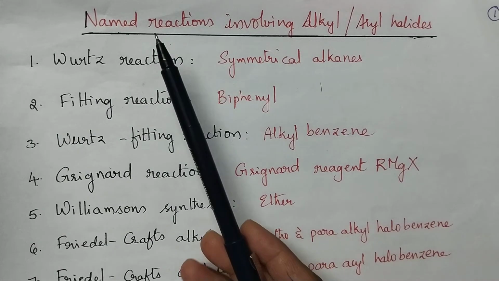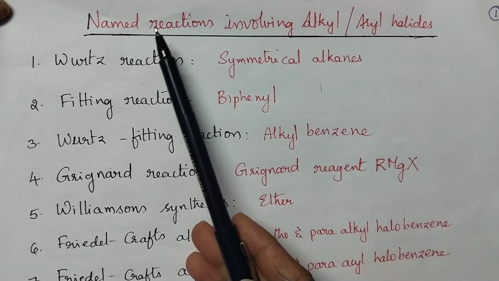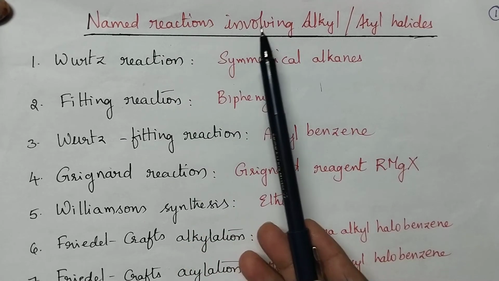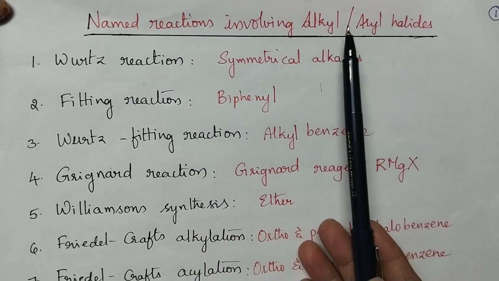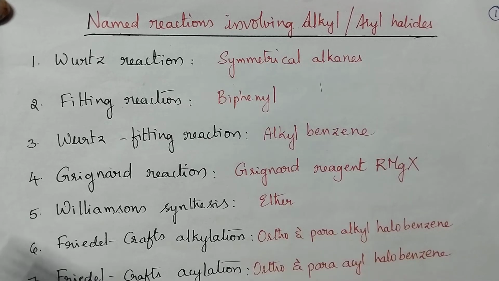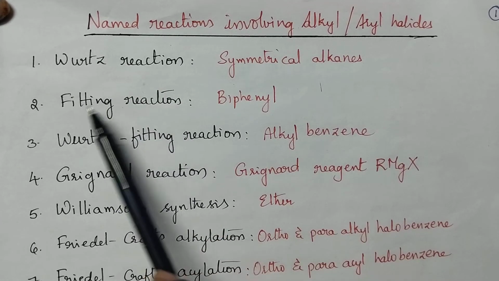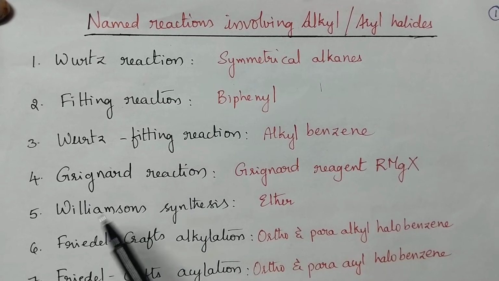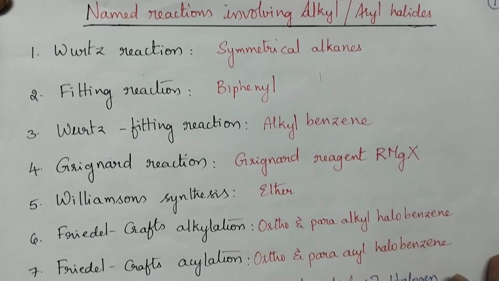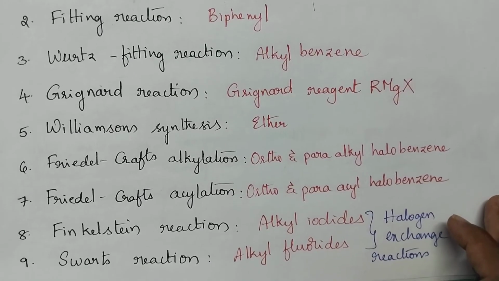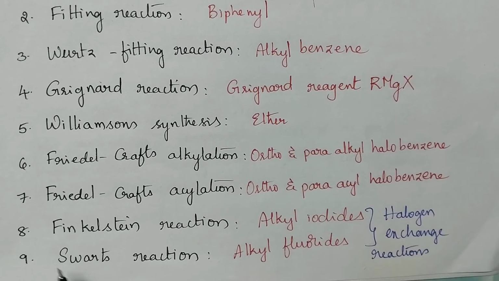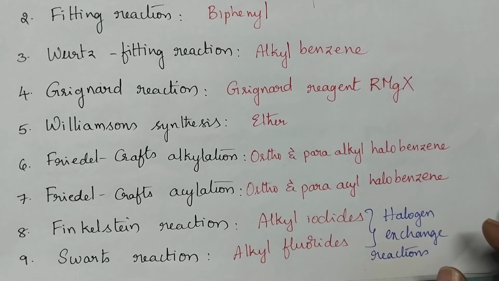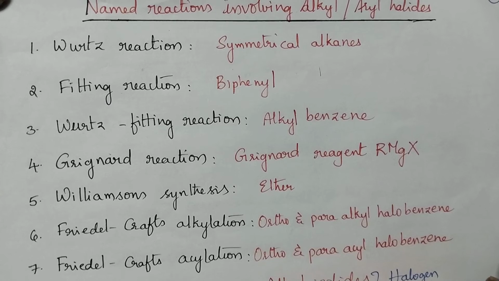In this video, I am going to discuss in detail the named reactions involving both alkyl and aryl halides. They generally involve the Wurtz reaction, Fittig reaction, Wurtz-Fittig reaction, Grignard reaction, Williamson synthesis, Friedel alkylation, Friedel acylation, Finkelstein reaction and Swarts reaction. So, what is the importance of the Wurtz reaction?